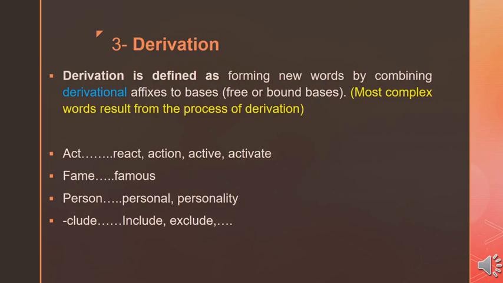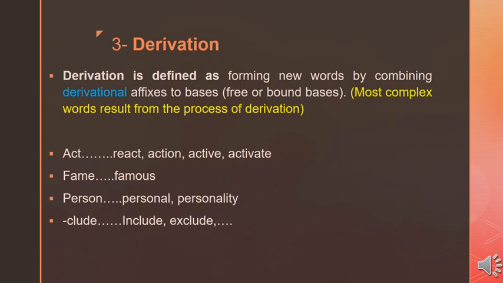And sometimes they do not change the part of speech, they simply change the meaning. Still, we create a new word with a slightly different meaning, which means that a new word is created by the process of derivation. So each time a derivational affix is added to a free or a bound base, a new word is created by the process of derivation. Most complex words result from the process of derivation. The process is called derivation, and the words are called complex words.